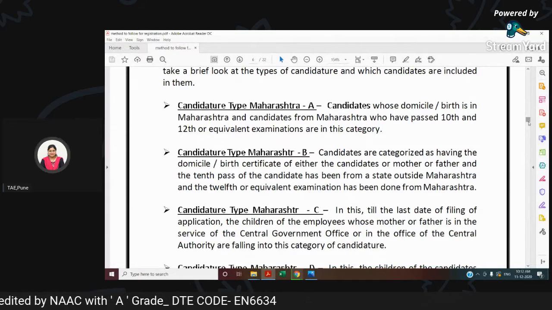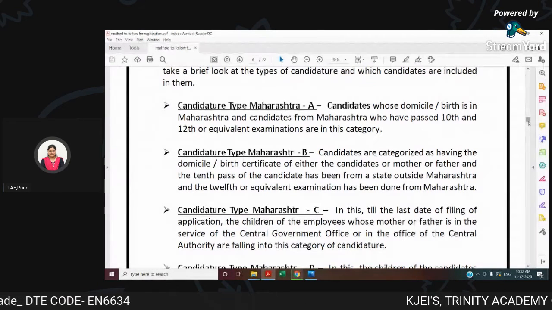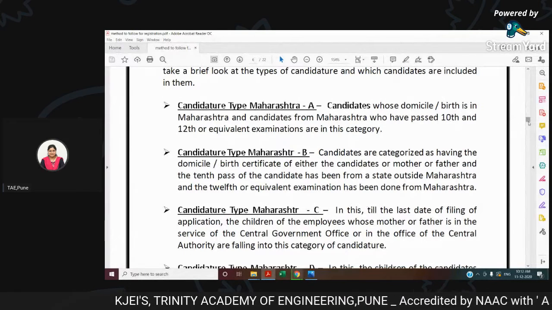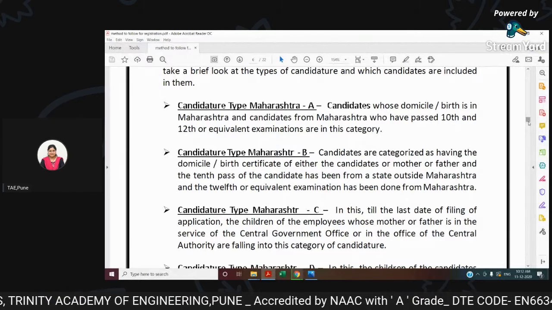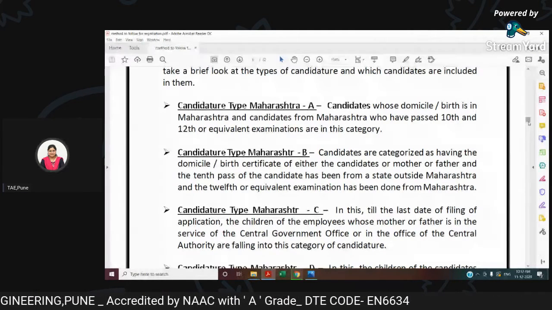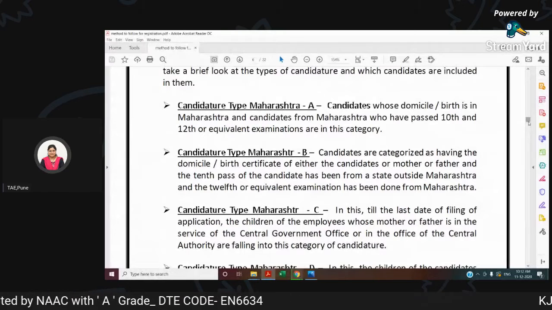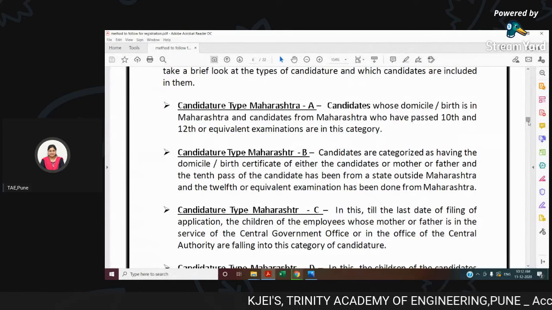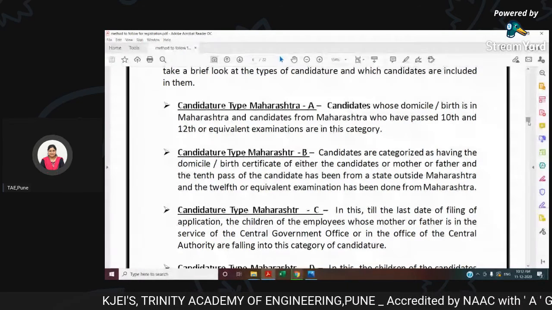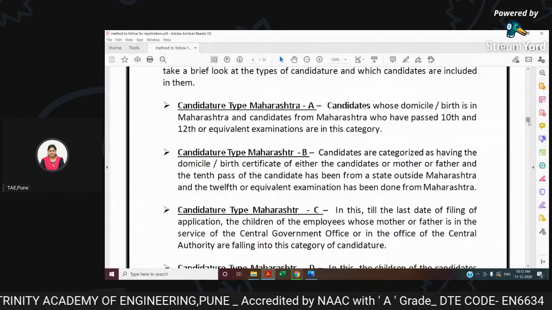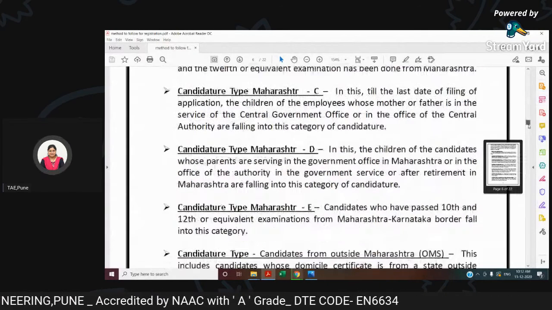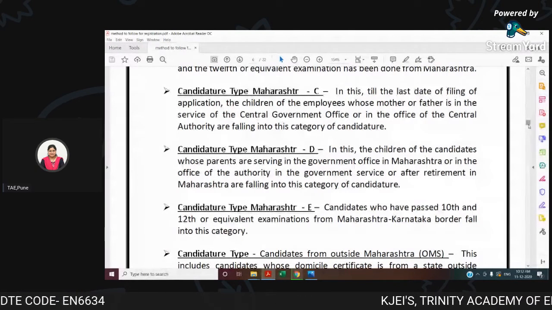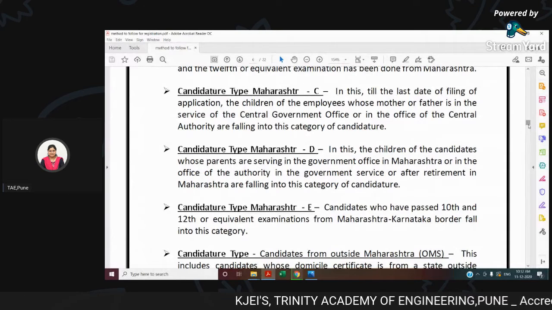If you are in type B, then candidates are categorized as having domicile or birth certificate of either the candidate's mother or father, and the 10th pass of candidates have been from a state outside Maharashtra, and the 12th or equivalent examination has been done from Maharashtra. That means your birth is from outside Maharashtra, but your 10th and 12th are from Maharashtra, then you come under type B. Type C is nothing but if the candidate's parents, that is mother or father, are in service of a central government office, then you come under type C.